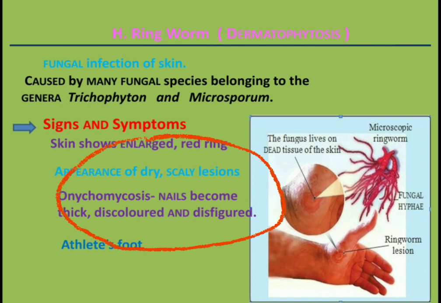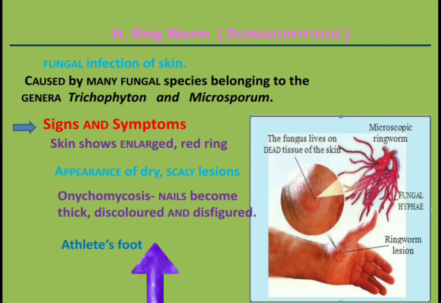Then, last one, athlete's foot is the fungal infection that usually begins between the toes. Now, these are the signs and symptoms of the ringworm. And one point I have to mention here that the ringworm mostly affects the limbs. It means the hands, armpits, legs.